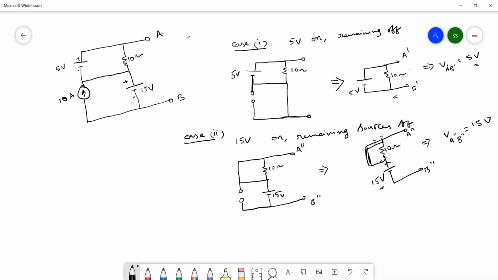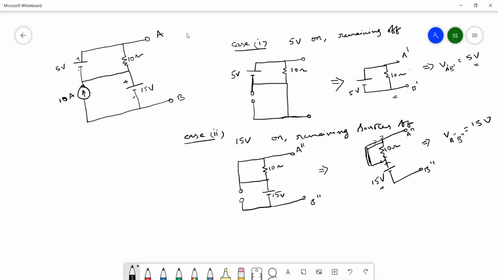Clear, understand? So the current passing through 10 ohms, how much? 0, right? Therefore the voltage drop, I into R, is 10 into 0. How much voltage drops out of 15? 0. So with 0 voltage drop, the entire 15 volts appears across these two terminals.